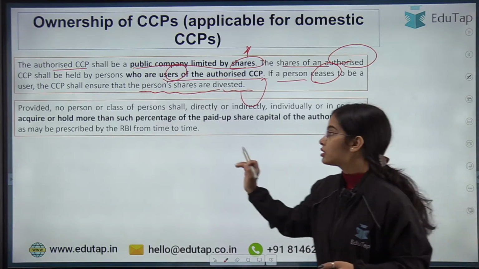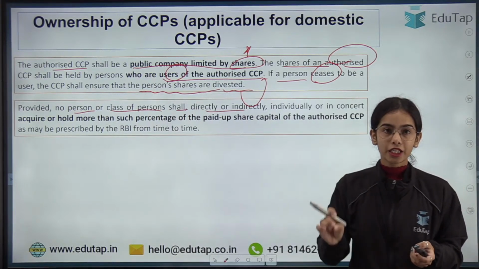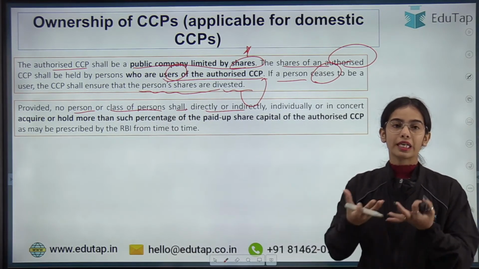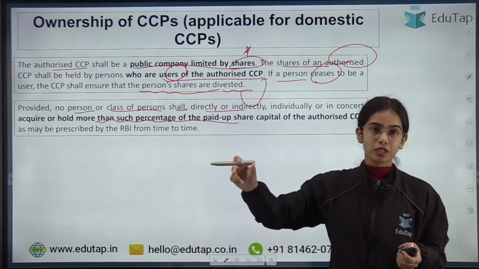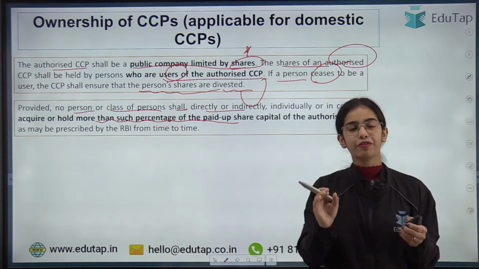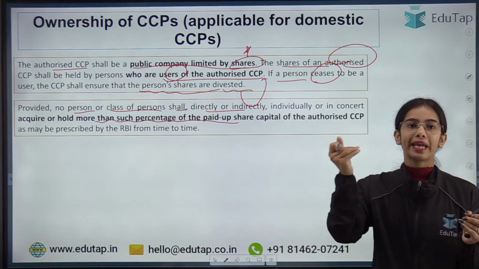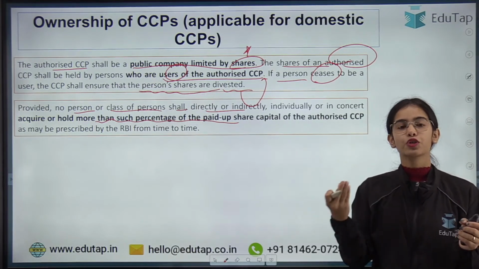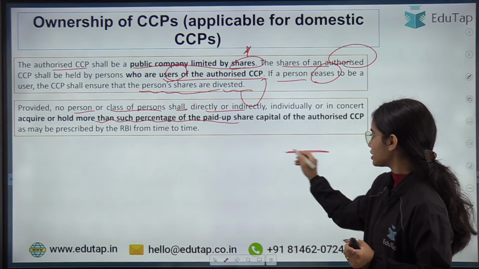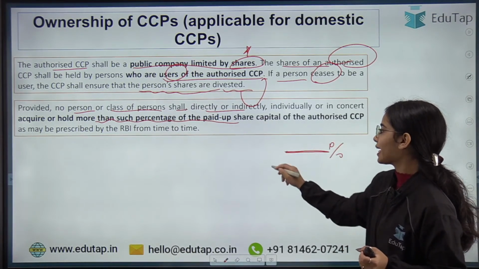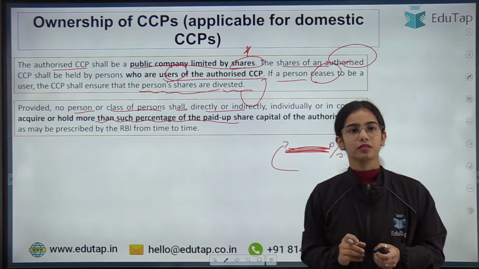Provided no person or class of persons shall directly or indirectly, individually or in concert or in a group, acquire or hold more than such percentage of the shares as prescribed by the RBI from time to time. So RBI will prescribe a percentage, and no individual or entity can have more than the prescribed percentage. That is the idea.